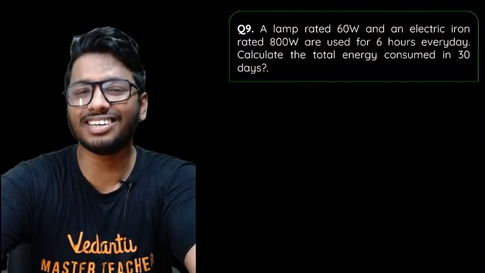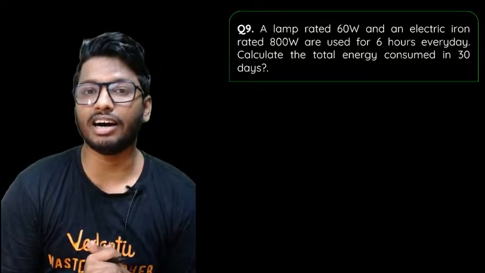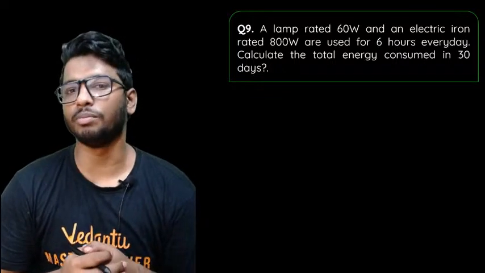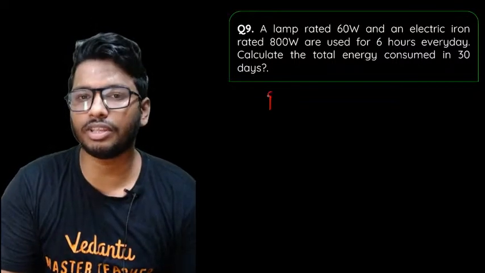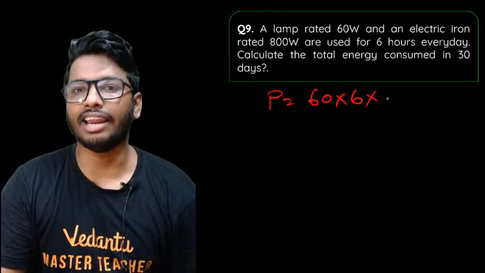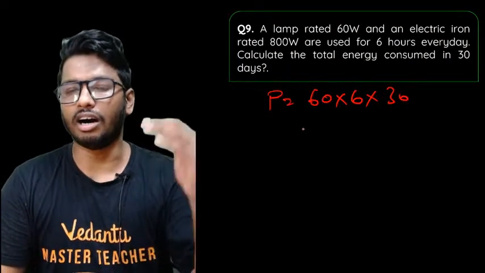Anyways, moving on to the ninth question. So this is the question. The lamp rated 60 watt and electric iron rated 800 watt are used 6 hours every day. Calculate the total energy consumed in 30 days. So for this one, find out the total power consumption, that is 60 into 6 hours into 30. So that will be the answer for the first one.